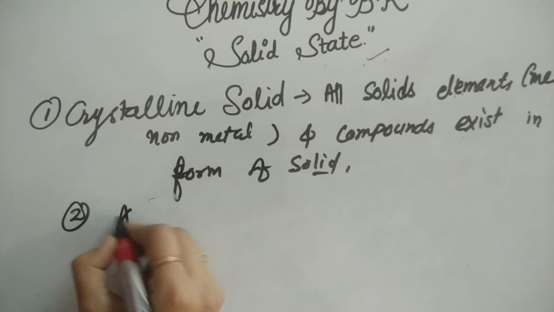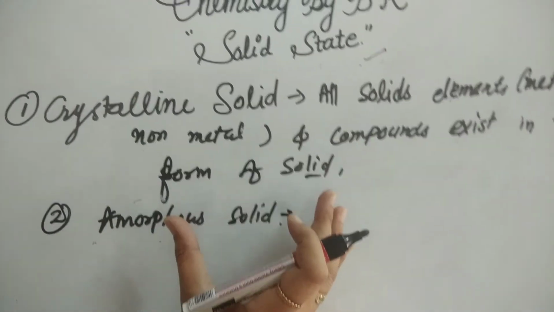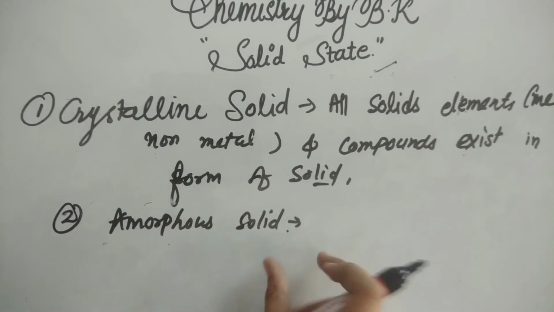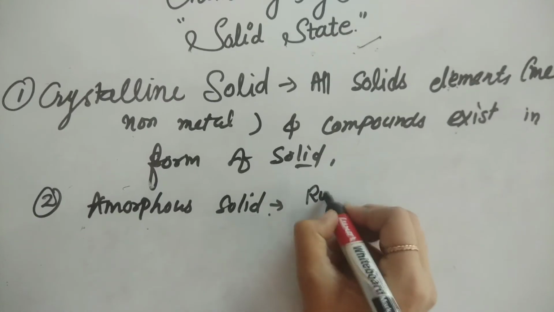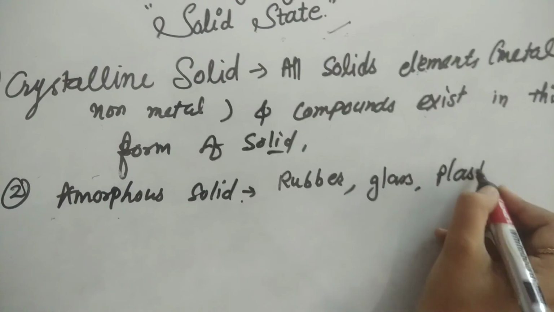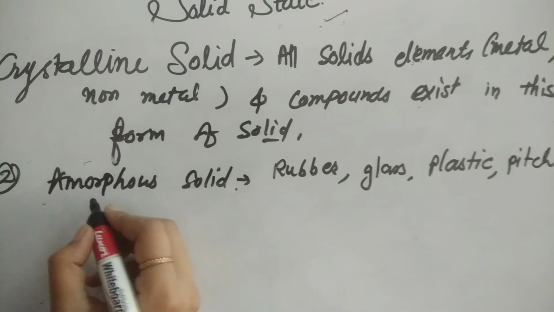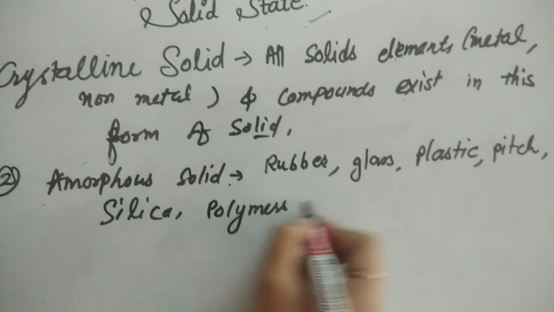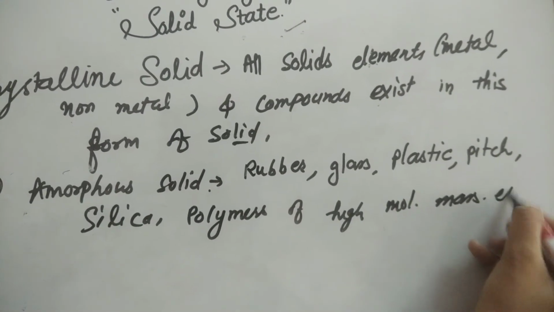The second form is the amorphous solid. Amorphous solids include rubber, glass, plastic, pitch, silica, and polymers of high molecular mass, etc. These are in the amorphous form.